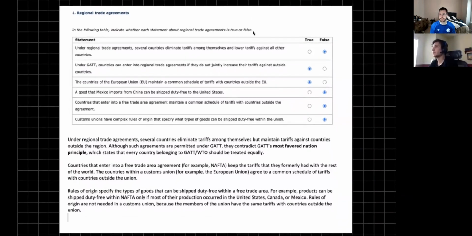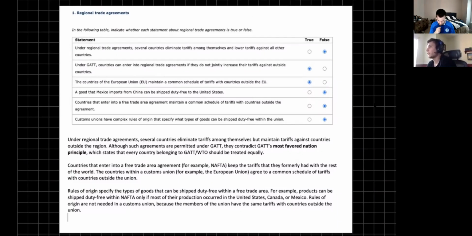We just wanted to quickly go over a few of the homework questions on Chapter 8 and explain why they are the way that they are and the reasoning behind some of these questions. So we're going to go over two problems. The first one I'm going to go over is regional trade agreements, which you guys should have learned about, the difference between a free trade area, a customs union, and a single market. Basically, I'm just going to go over the table and explain why each statement would be true or false.